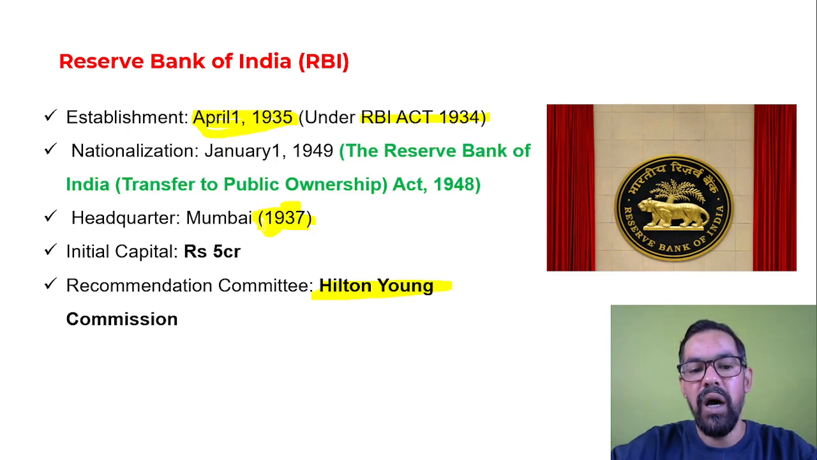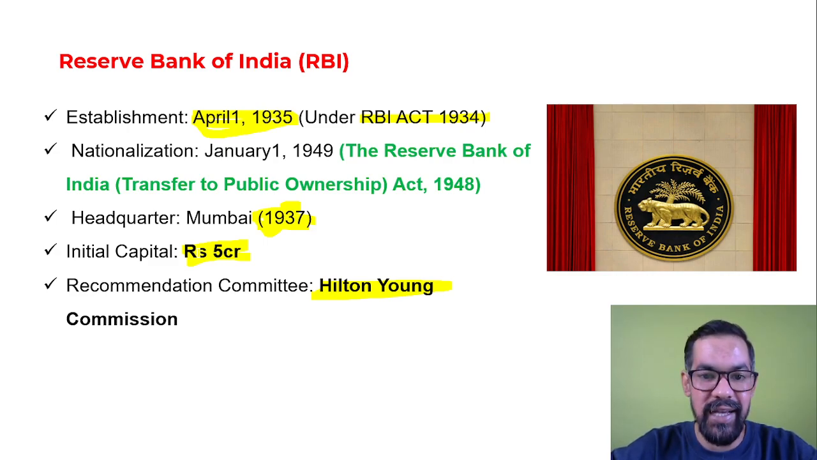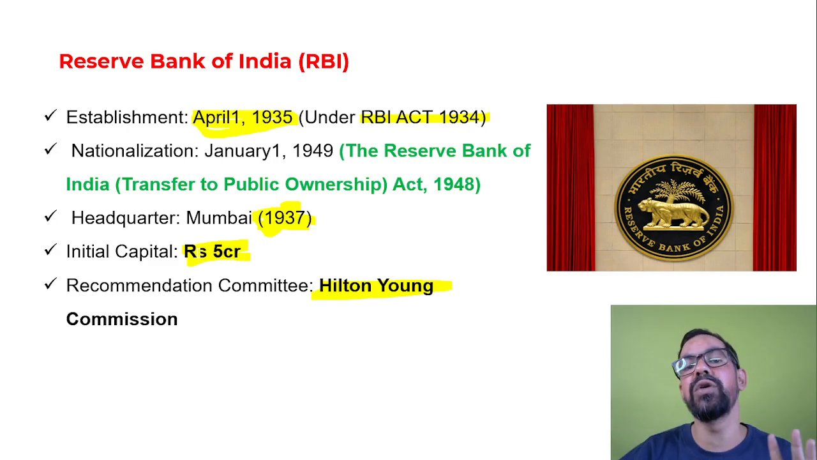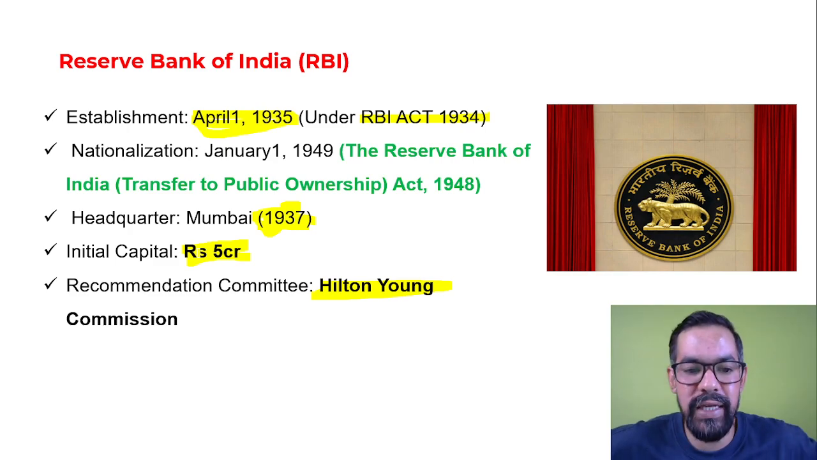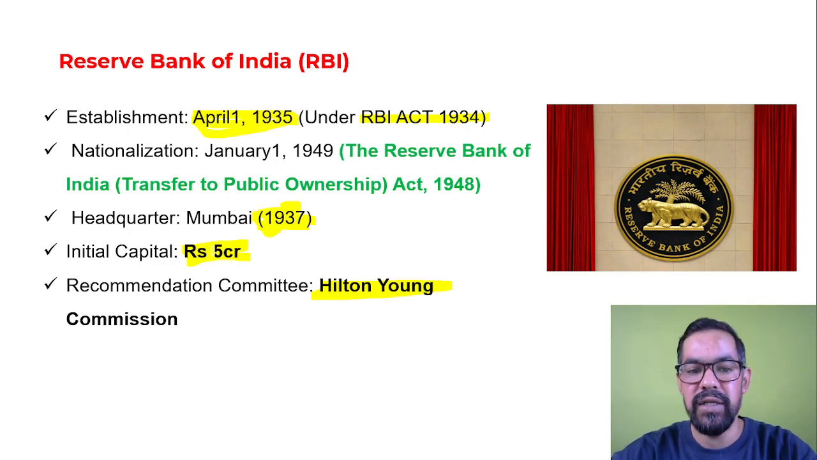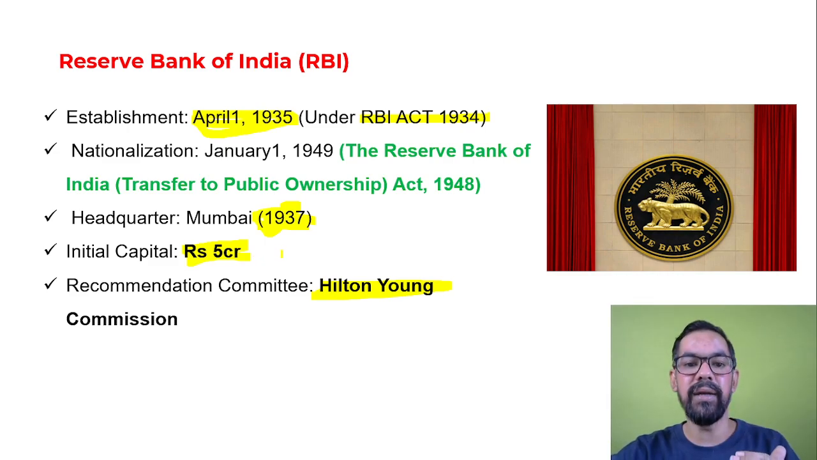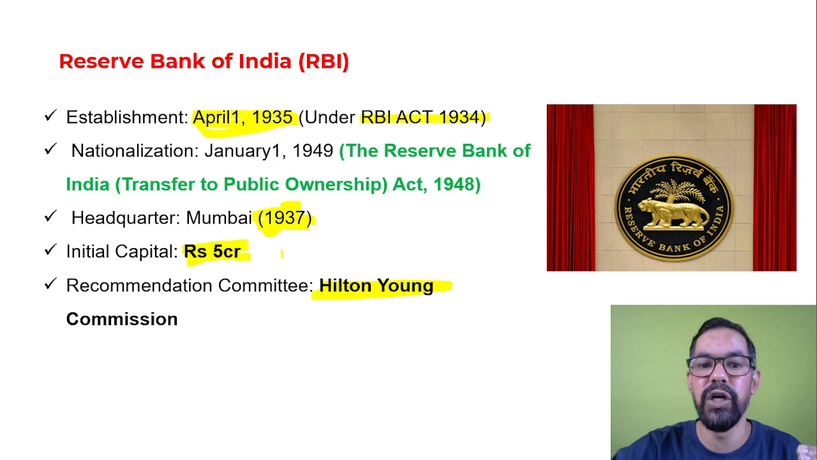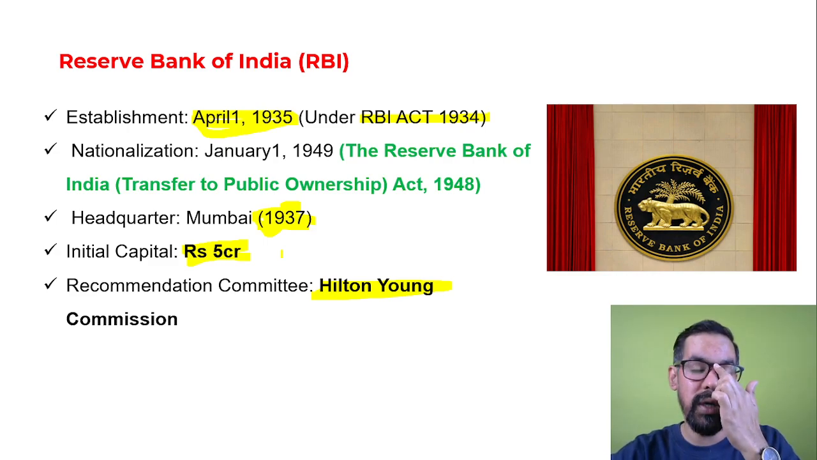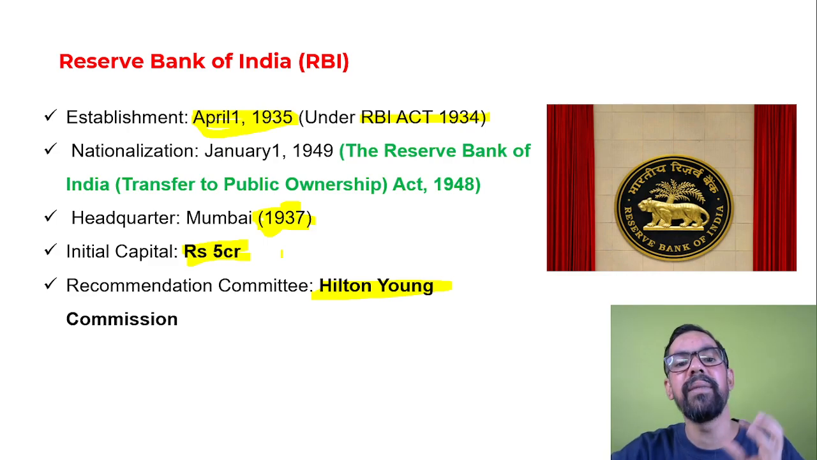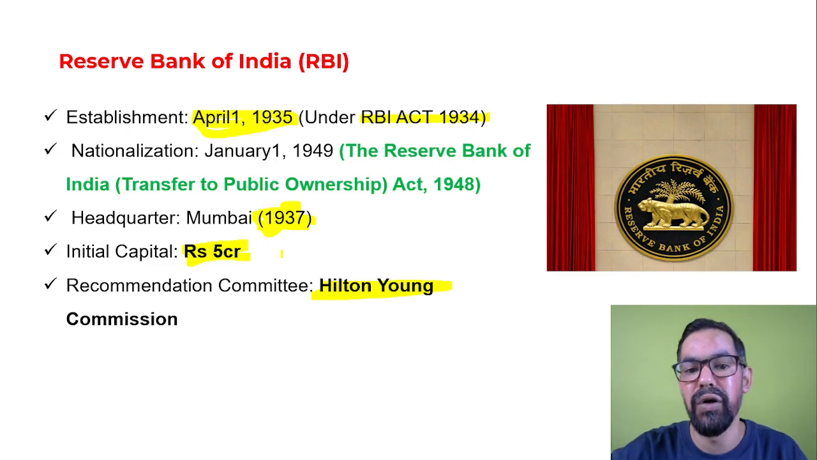The initial capital of RBI was 5 crore rupees, and this 5 crore was divided into shares with a face value of 10 rupees each. So the total number is 5 lakh shares, and all these shares belonged to the Government of India.